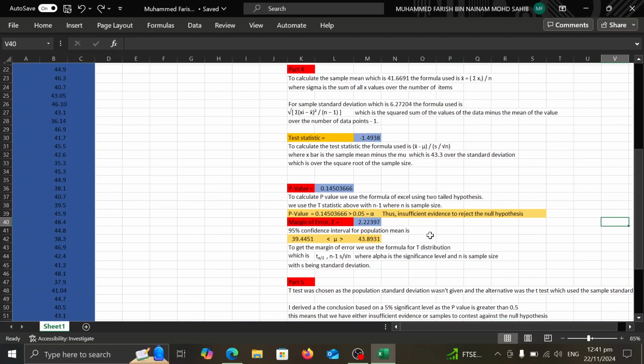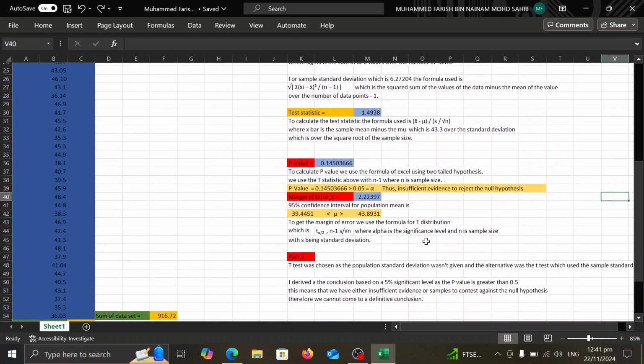The 95% confidence interval for the population mean is 39.4451, which is less than mu, and 43.8931, which is greater than mu. To get the margin of error, we use the formula for the t distribution. This is the margin of error, where E equals 2.22397. In this formula, alpha is the significance level, n is the sample size, and s is the standard deviation.